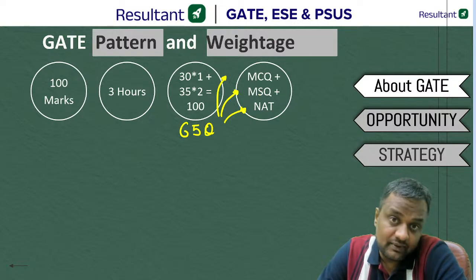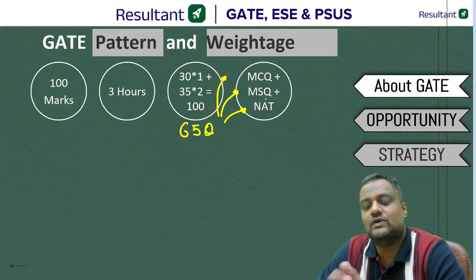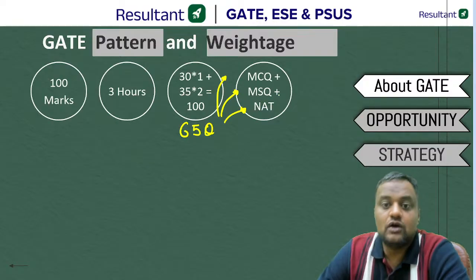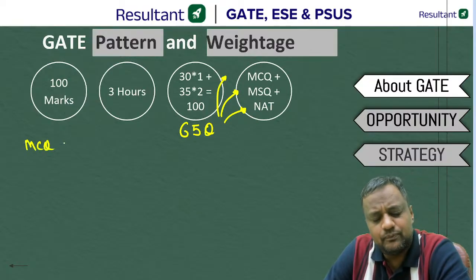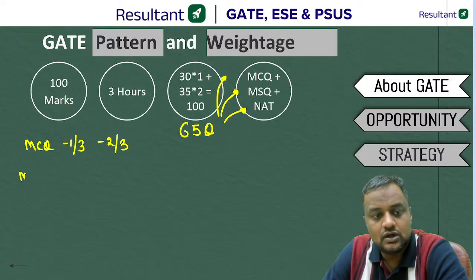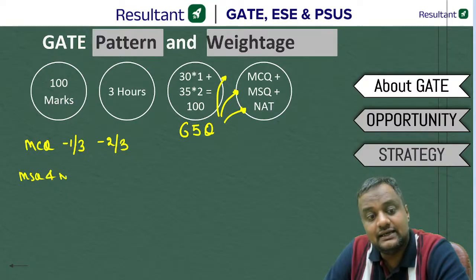MSQ means either 1 may be correct, 2 may be correct, 3 may be correct, or 4 may be correct. NAT means in the fill in the blanks you have to put the numeric value. Now for MCQ, I am telling you a very important thing here. The negative marking for 1 mark question is -1/3. For 2 mark question, the negative marking is -2/3. For MSQ and NAT, there is no negative marking.